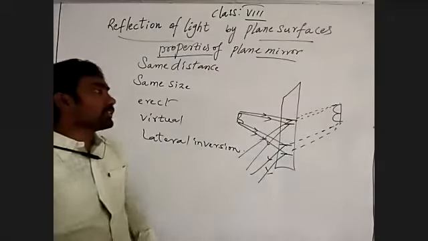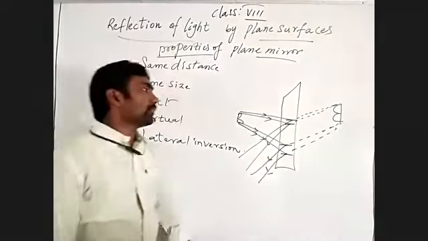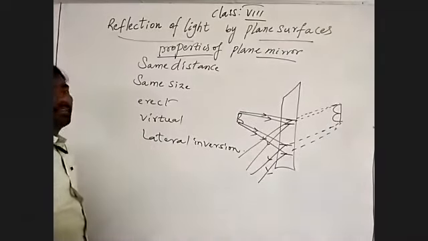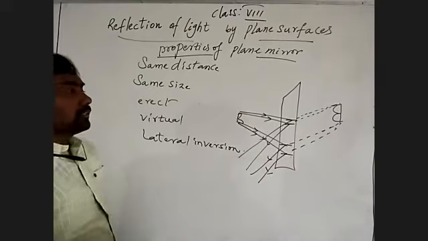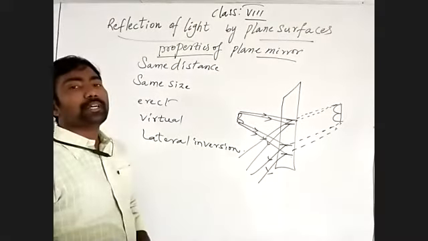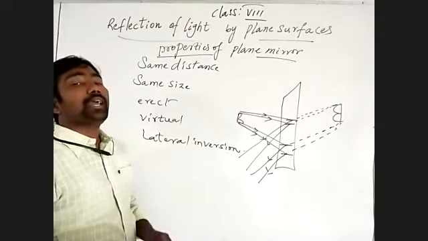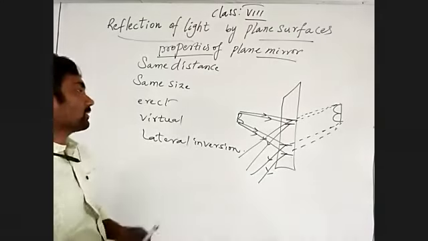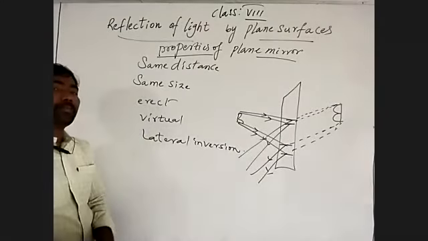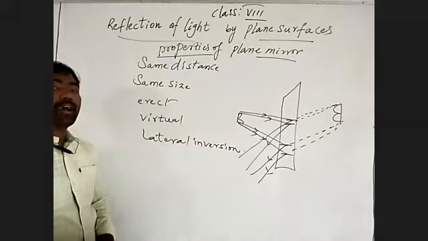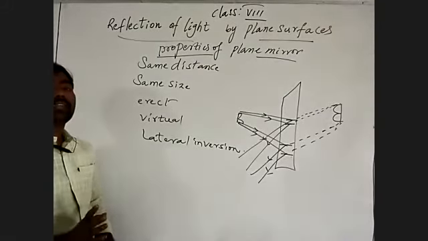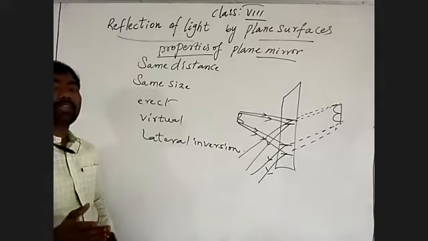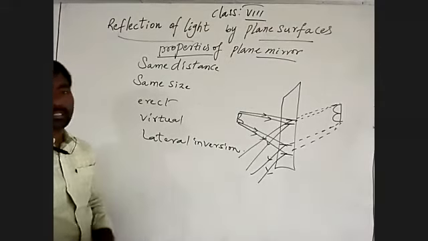The image which is formed by the intersection of extended reflected light rays is nothing but a virtual image. The image which is formed by the intersection of extended reflected light rays, what is that? A virtual image. It does not form on a screen. It forms beyond the mirror, beyond the surface.